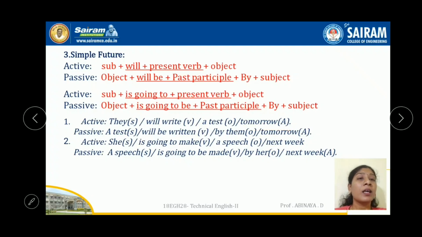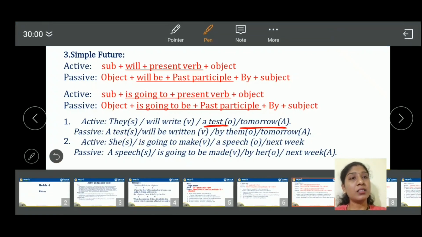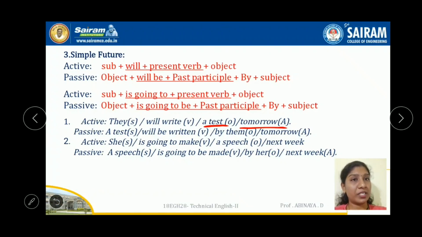Okay. They will write a test tomorrow. Here the object is a test, and the urgent word is at the end. A test, so the object becomes the subject. A test will be. I told you we have to use this be. So be plus past participle verb, written, and by is default. They, the subject pronoun, changes to them, the object pronoun, and the same tomorrow we use here also. So they will write a test tomorrow becomes: A test will be written by them tomorrow.